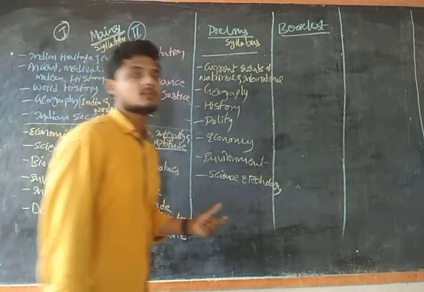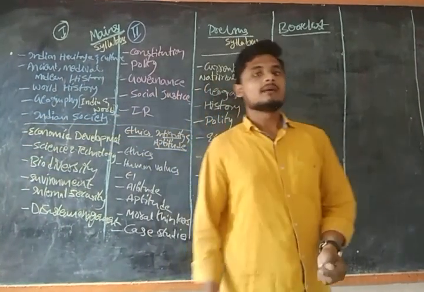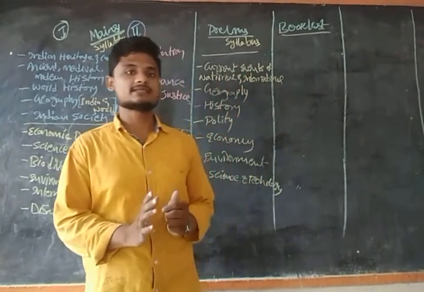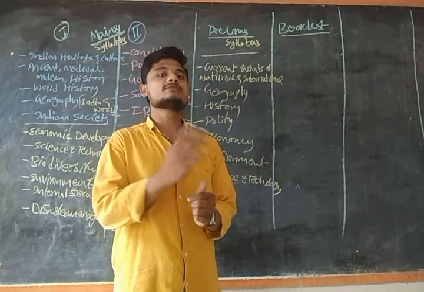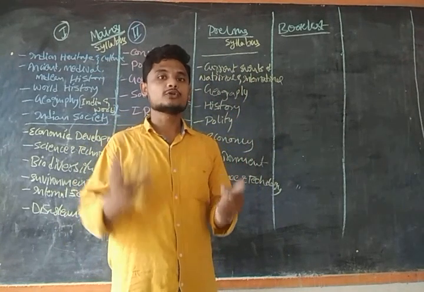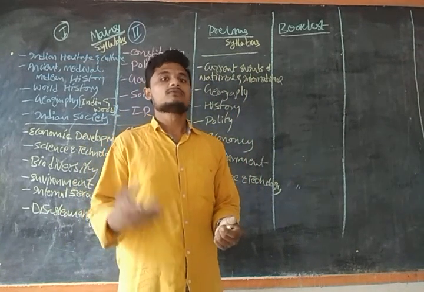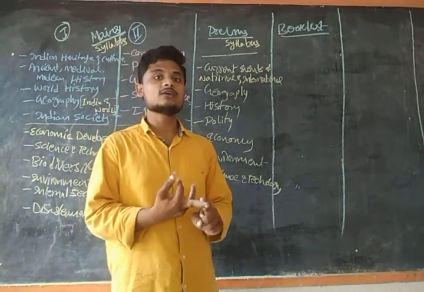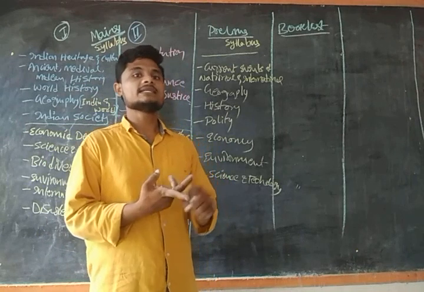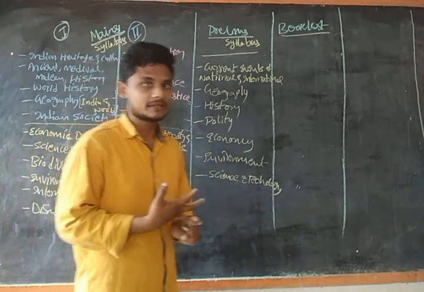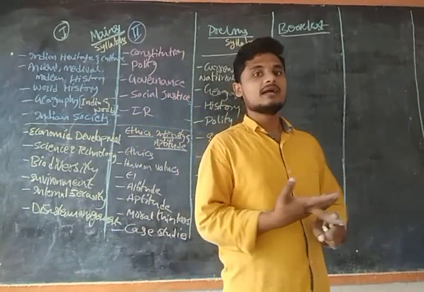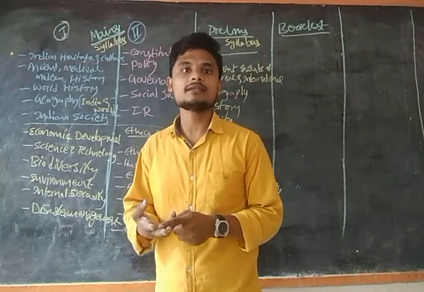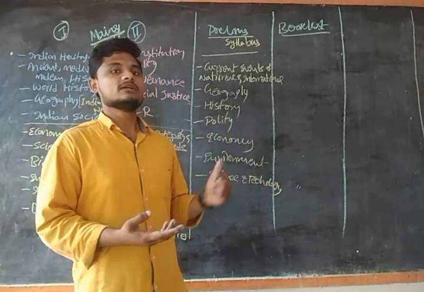How has the syllabus of geography been divided? It is simple. In geography, we can divide the syllabus into 3 categories, covering physical, social, and economic conditions. That is physical geography, human geography, and economic geography. I repeat, physical geography, human geography, and economic geography. These 3 topics, related to India and the world, make up your geography syllabus.